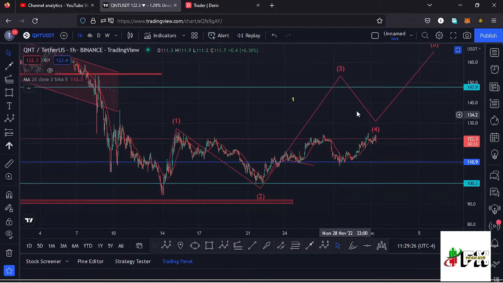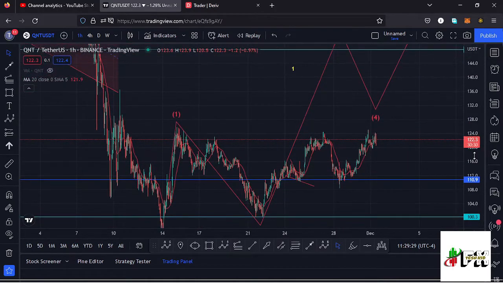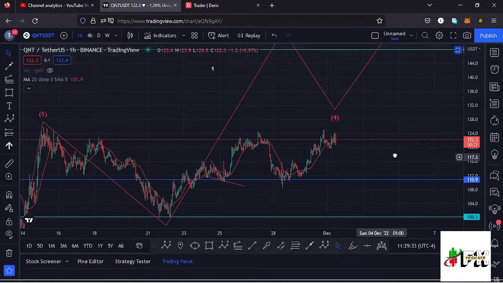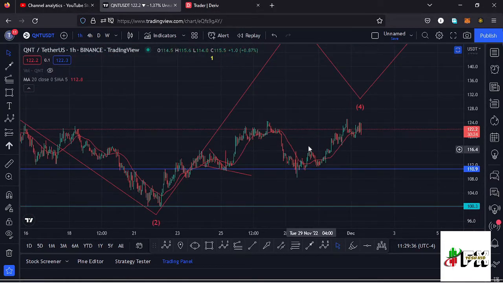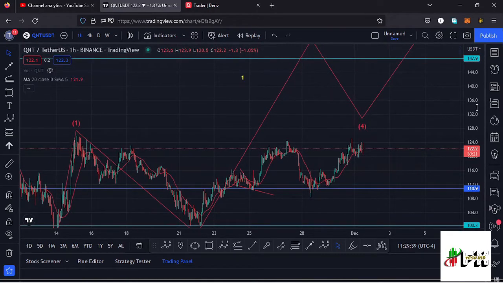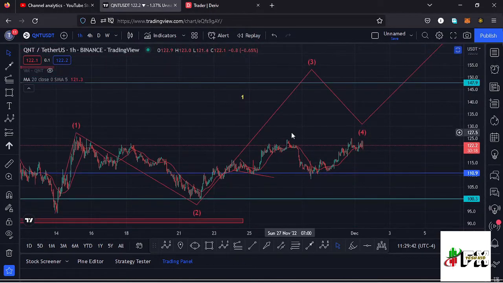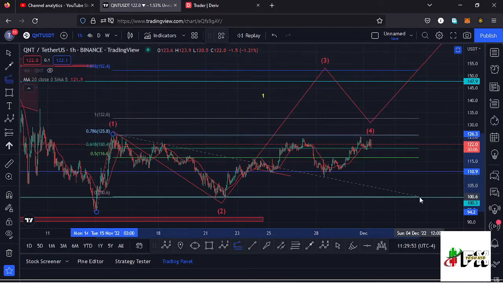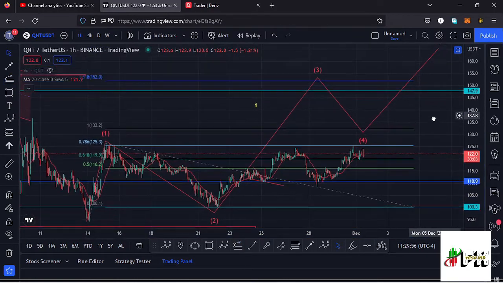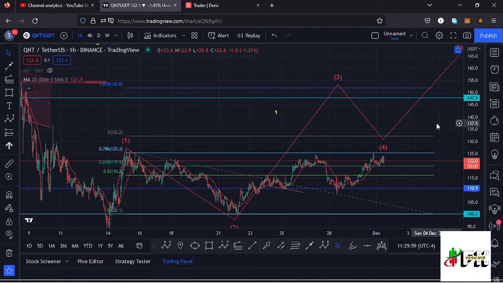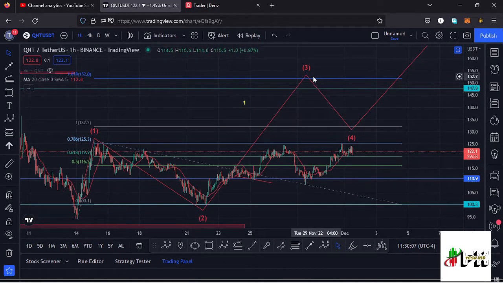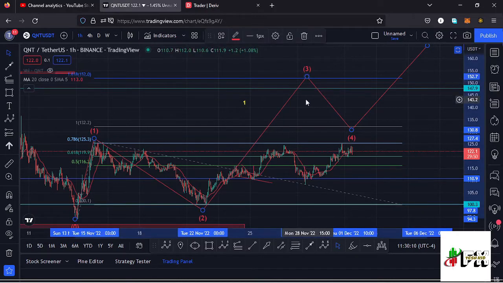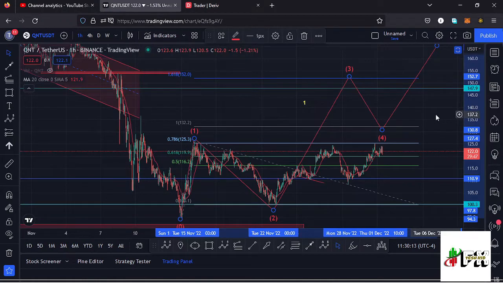Getting a little bit into the details of the formation of this EBOOK structure, and also drawing out a key chart pattern that we have in formation over here. First, giving you the possible scenarios basing my analysis on the EBOOK structures. I believe we are in the formation of this wave 3 to the upper side, and I can sketch out a minimum target area using the trend based Fibonacci, connecting it from the low of the first wave to the high of that wave 1, then dragging the fibs to the low of the second wave. That gives me a minimum target area at the fib level 1.618, at around the $152 mark. That is the minimum that I'm expecting wave 3 to do, in case Qaunt continues to obey these EBOOK structures.